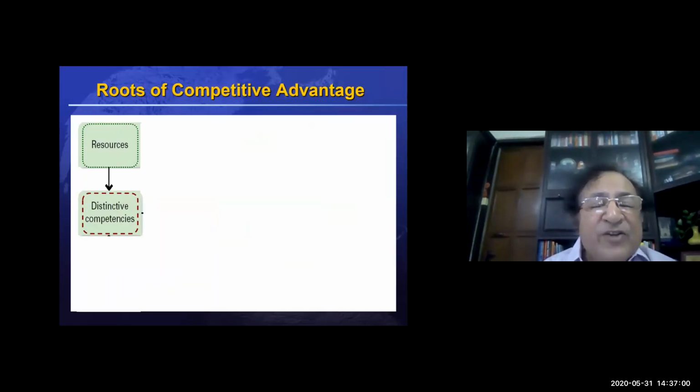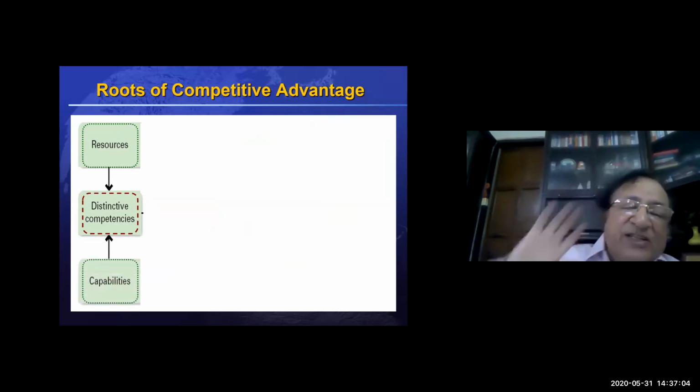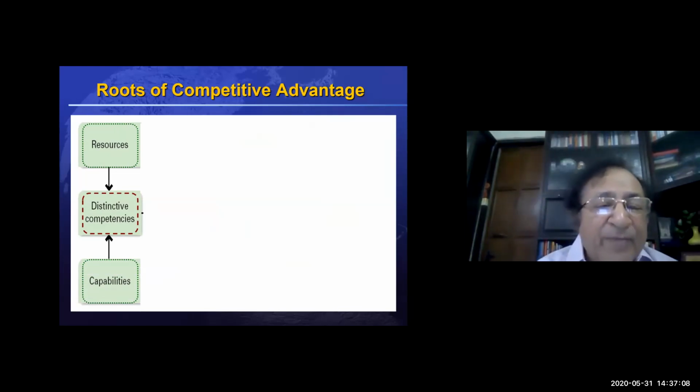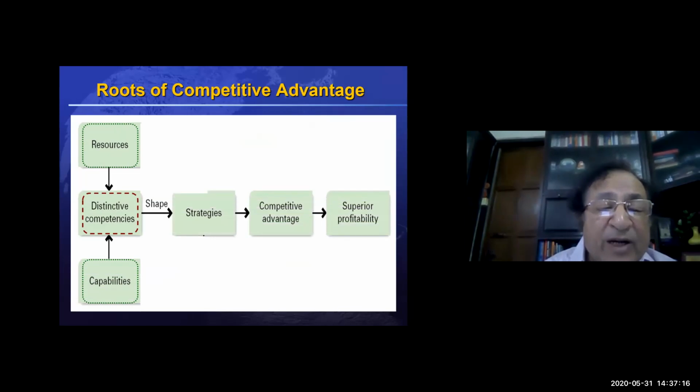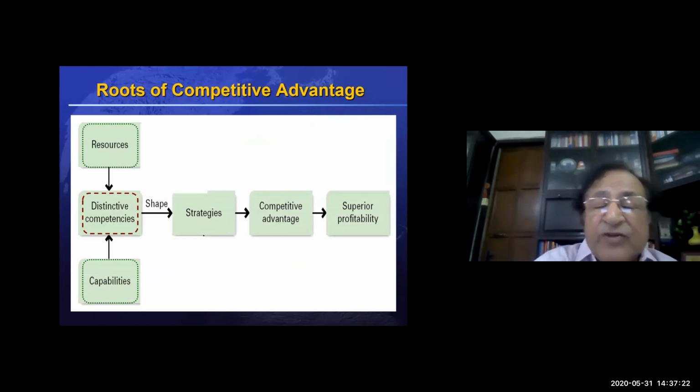Now, we discussed that resources and capabilities give you distinctive competencies. Capabilities and resources put together ultimately create certain competencies which become a distinctive competency, and they are the ones used for the strategy.